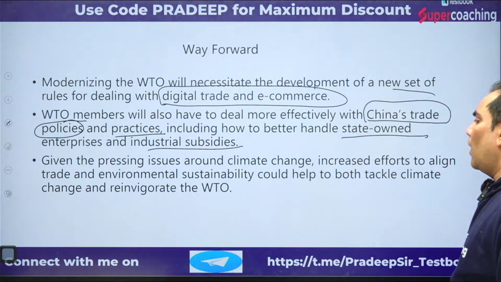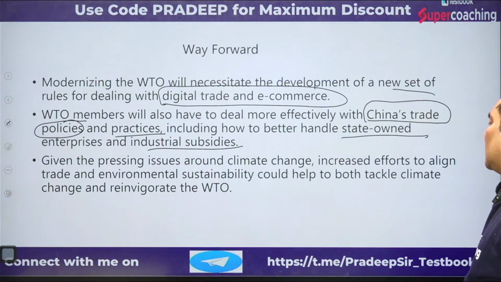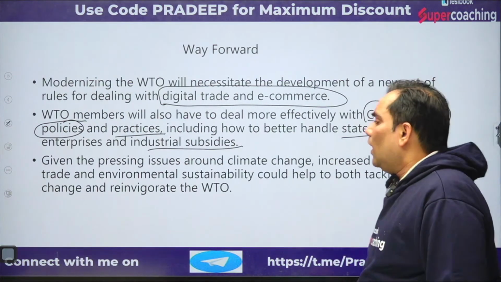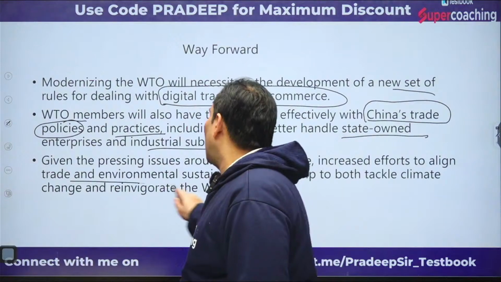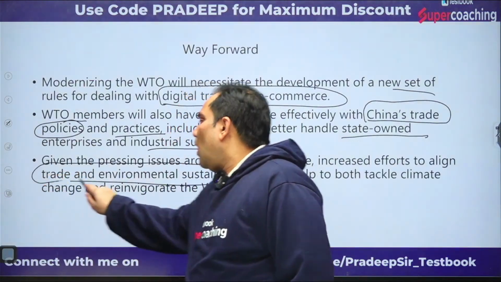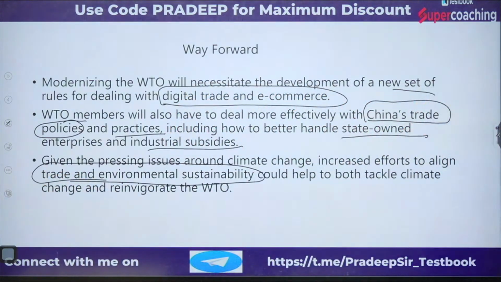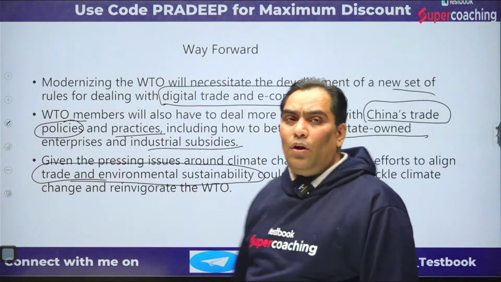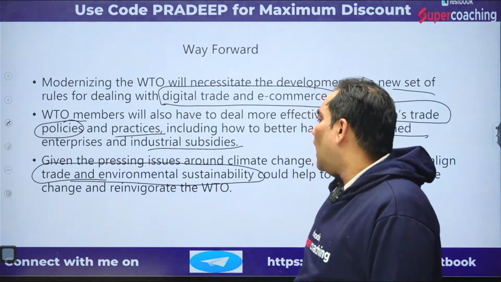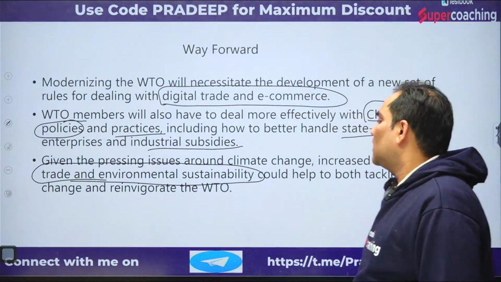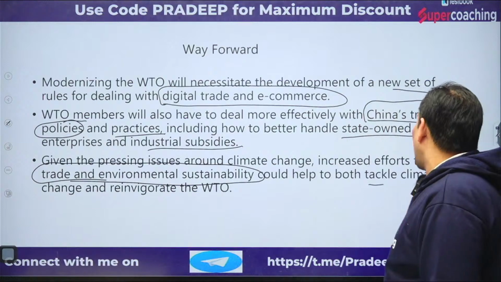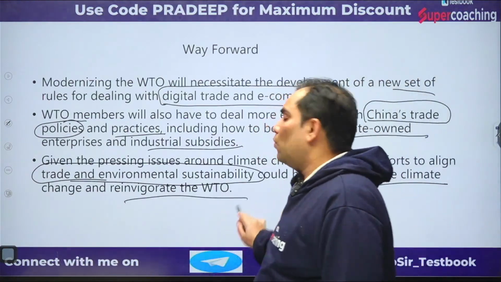And given the pressing issues around climate change, there is a need to align WTO measures with regard to trade and environmental sustainability, so that both tackle climate change and negotiate at the WTO.